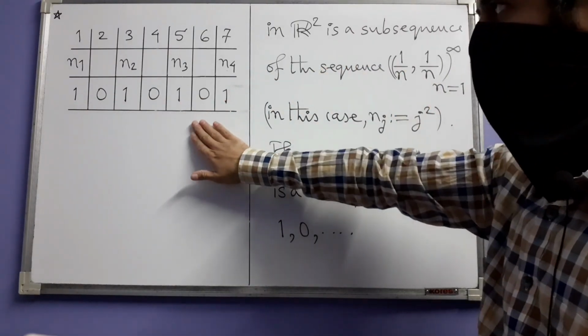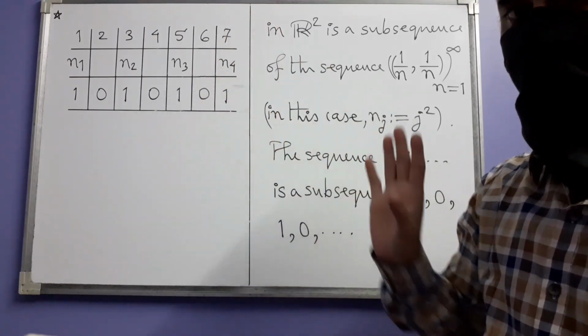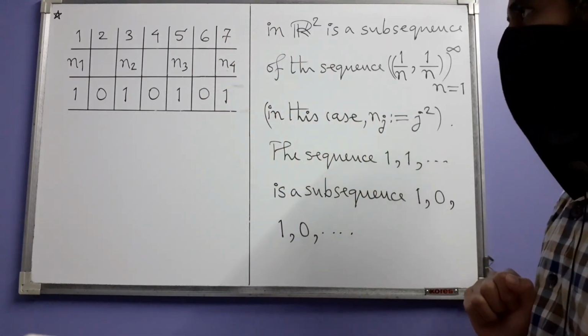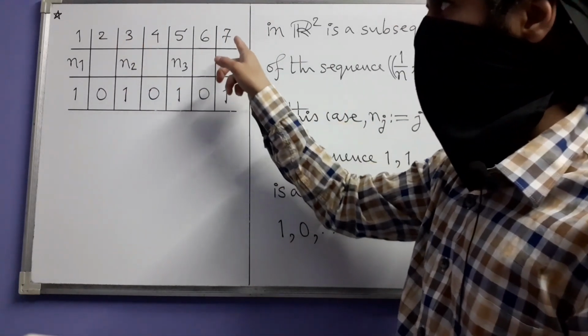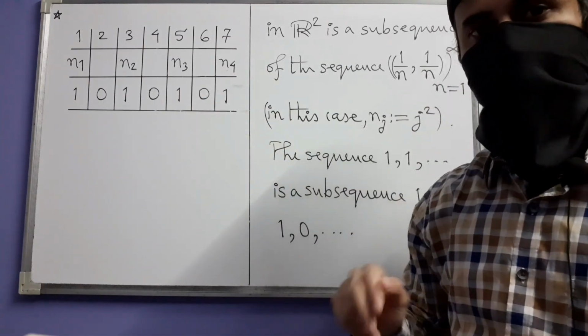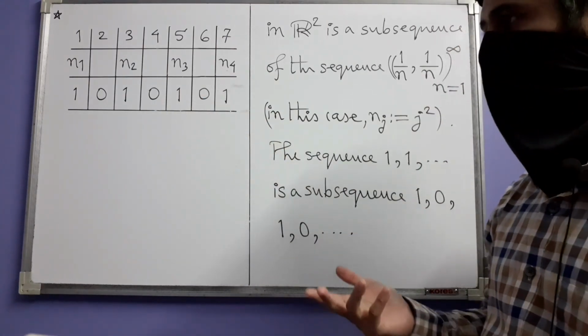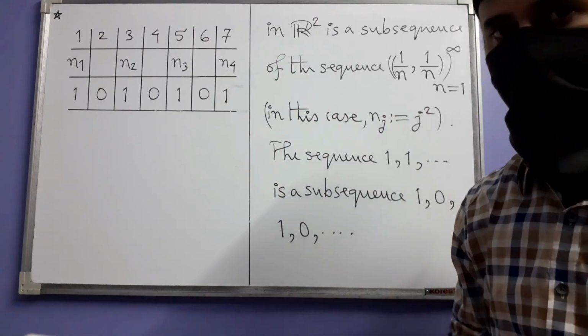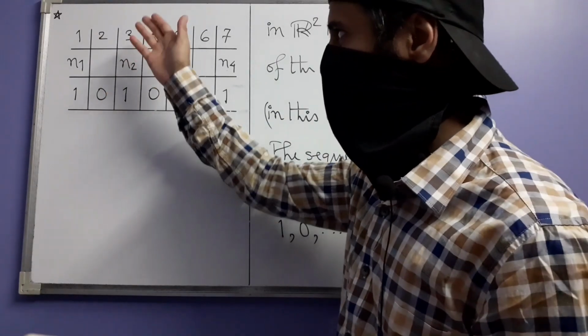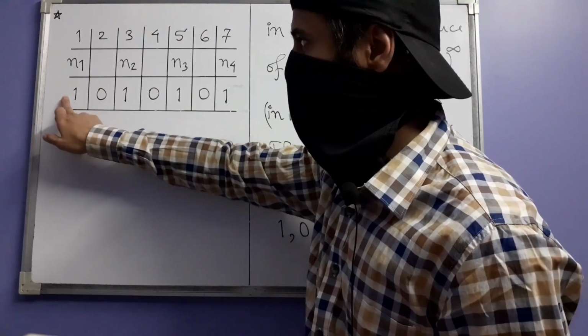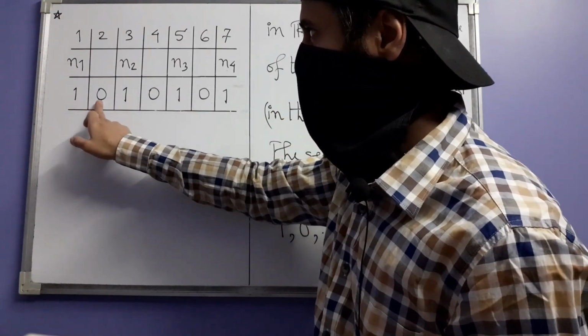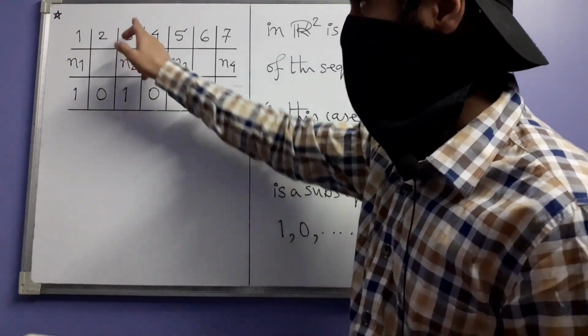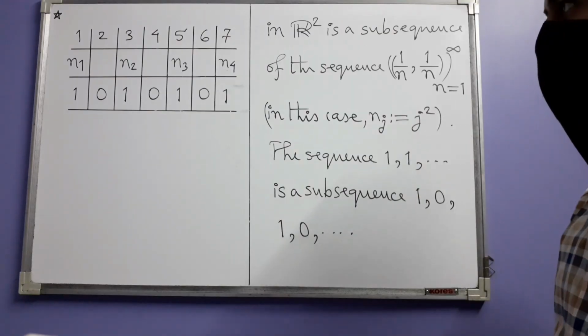So you are looking only at a finite portion of this entire thing. And I have used the first row to index these terms using positive integers. It's not necessary that you have to use positive integers, but why not? Because they are convenient. So this means that this is the first term, this 0 is the second term, this one is the third term, like that.